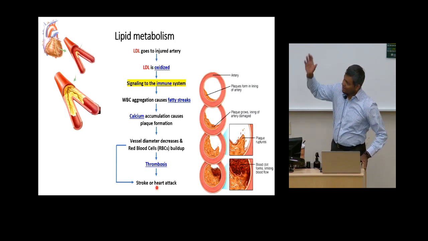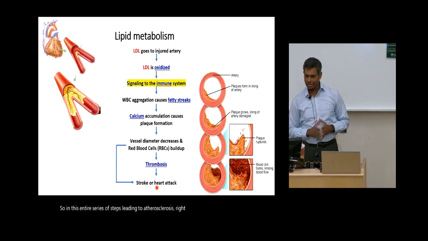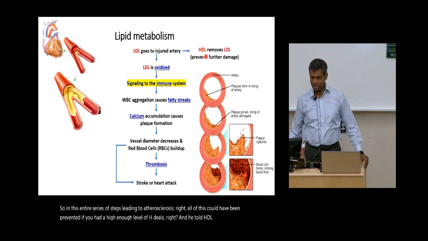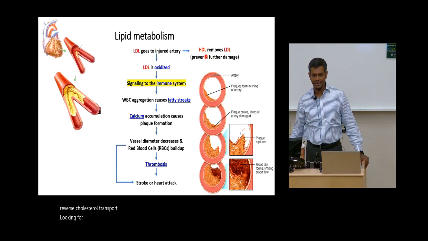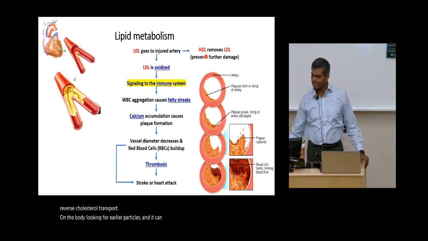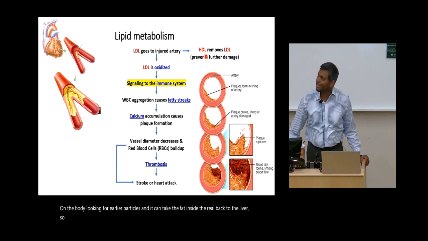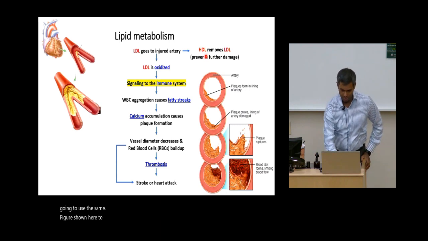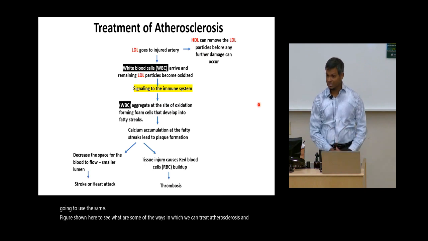So in this entire series of steps leading to atherosclerosis, all of this could have been prevented if you had a high enough level of HDLs. And I told you HDL is involved in reverse cholesterol transport. HDL will go around the body looking for LDL particles, and it can take the fat inside the LDL back to the liver. So we're going to use this same figure shown here to see some of the ways in which we can treat atherosclerosis and prevent its progression.